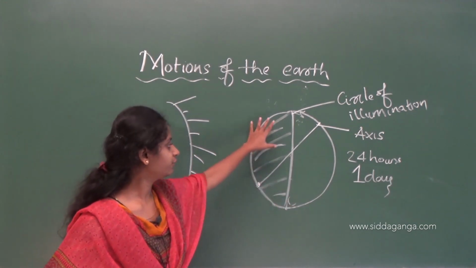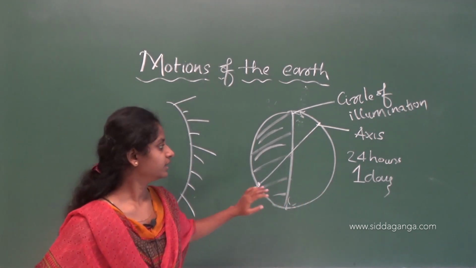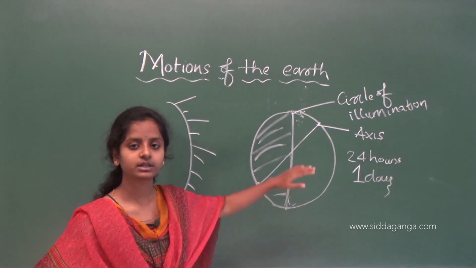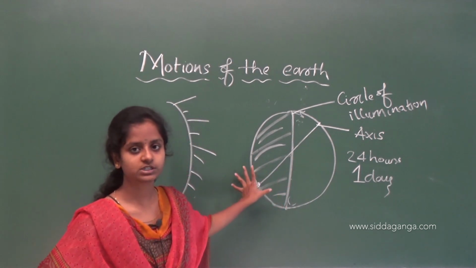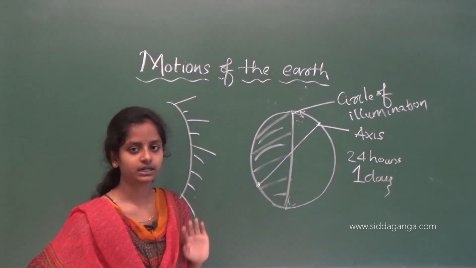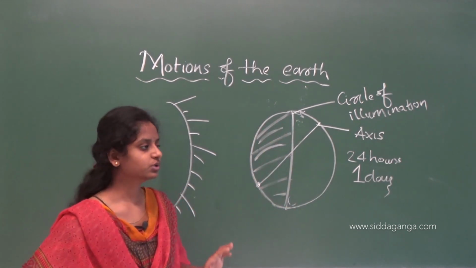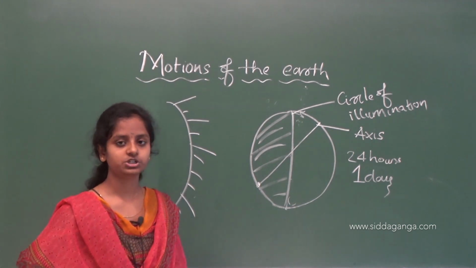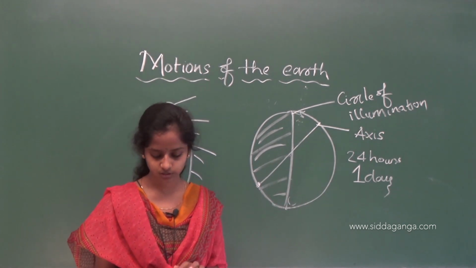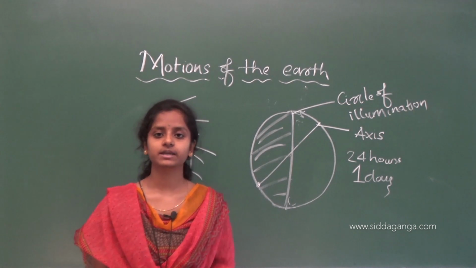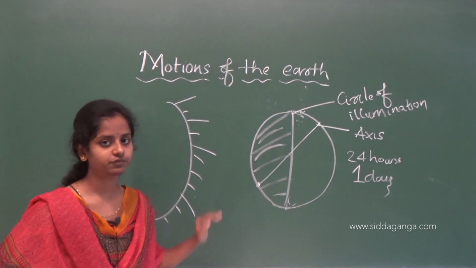half the part of the earth will receive the light and the other will not. And because of the rotation, light can reach all the surface. If there is no rotation, then only this part will receive the light and this part will not. That is why, if there is a rotation, then the whole earth will receive the light. So this is about the importance of the rotation, and the earth takes 24 hours to complete one rotation. This is about the rotation, which is one of the major motions of the earth.